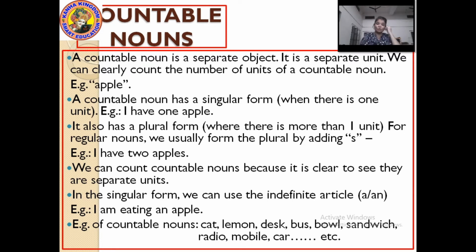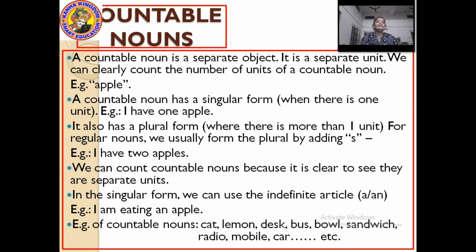So, with a countable noun, the indefinite article a or an is used. Like, I am eating an apple. So here an apple means 1 apple. Here I do not have to mention 1.